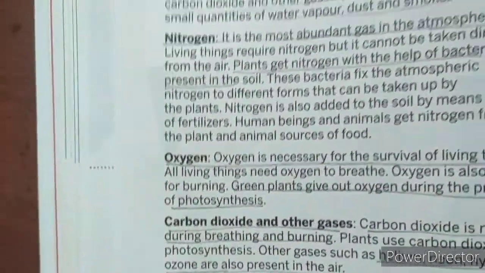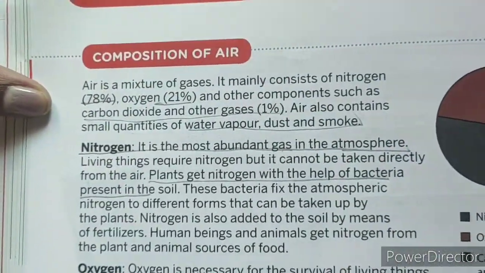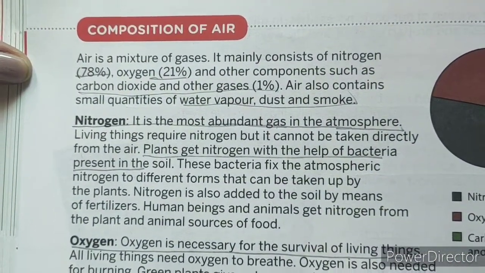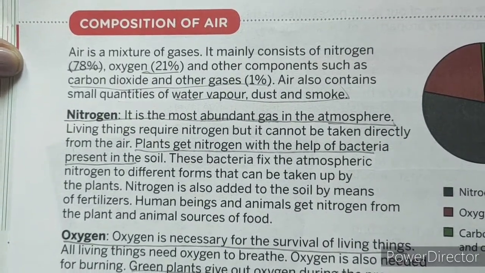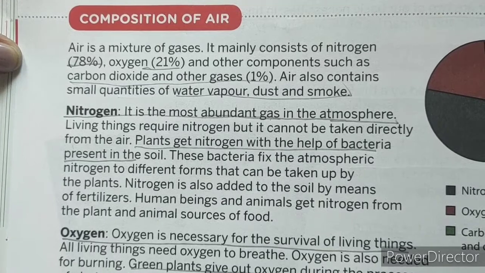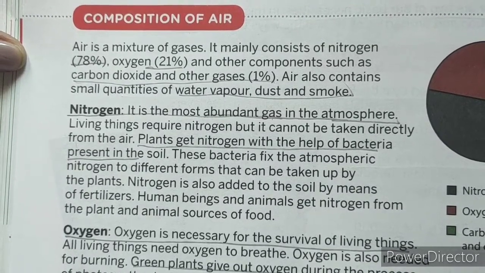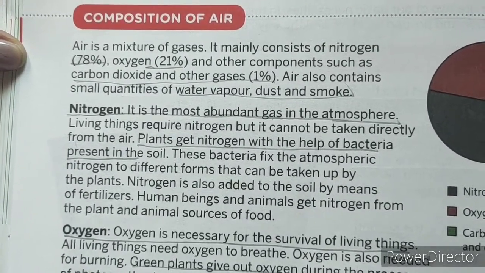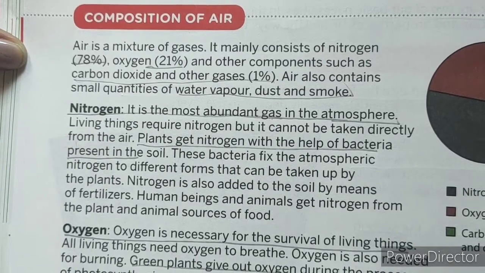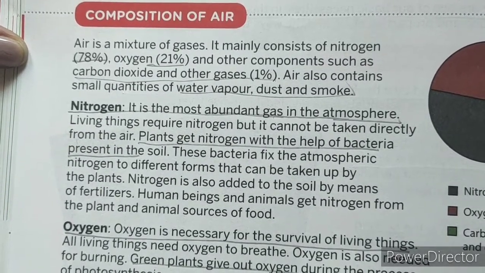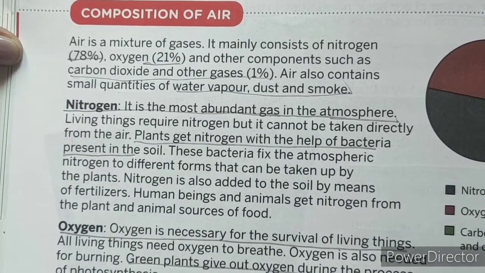Turn to the next page. Now we are going to see about the composition of air. You all know air is a mixture of gases, as I already told you. It contains nitrogen 78%, oxygen 21%, and carbon dioxide and other gases 1%. It also contains water vapor, dust and smoke. Nitrogen is the most abundant gas.